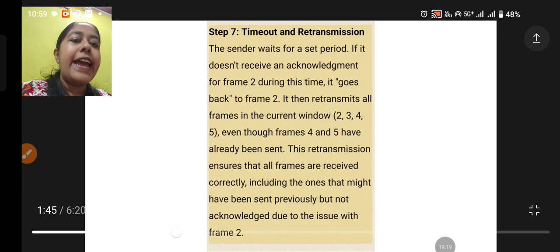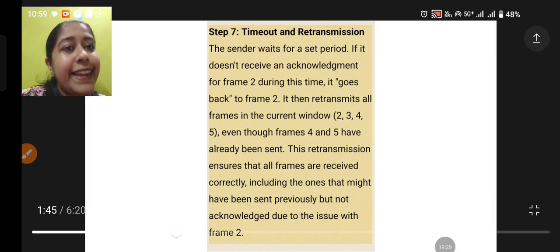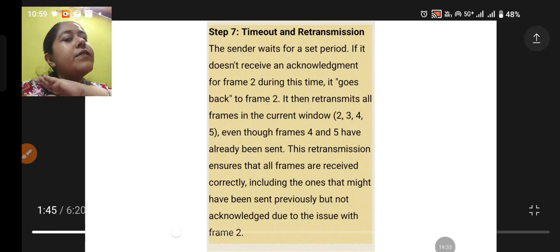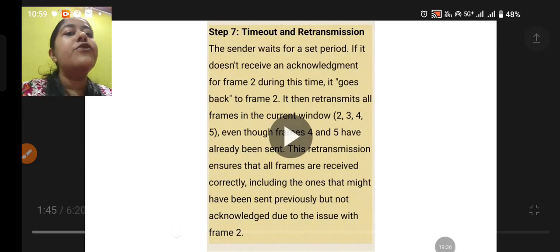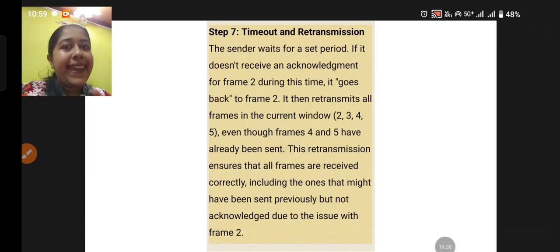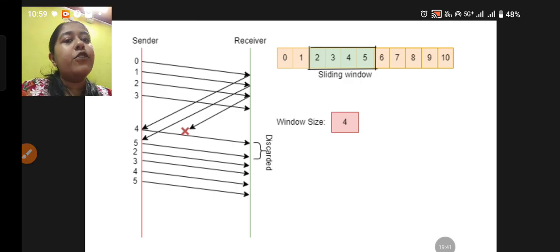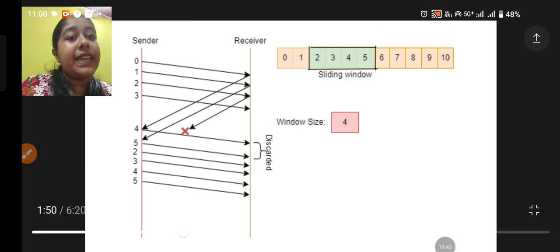This retransmission ensures that all frames are received correctly, including the ones that might have been sent previously but not acknowledged due to the issue of frame number 2. Since they have not been acknowledged because frame number 2's acknowledgement was not received, all of these will be retransmitted again. This is what Go Back N ARQ is. Go back and send those N frames which have not been acknowledged. This N is the sender's window size. Gradually we'll understand the concept.